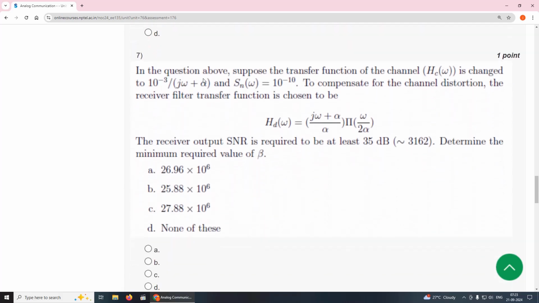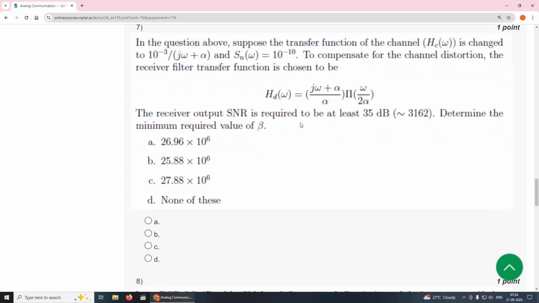Seventh one, in the question above, suppose the transfer function of the channel is changed to 10 power minus 3 over j omega plus alpha, then noise power spectral density is 10 power minus 10. To compensate for the channel distortion, the receiver filter transfer function is chosen to be H_D(omega) equal to (j omega plus alpha) by alpha pi omega by 2 alpha. The receiver output SNR is required to be at least 35 dB. Determine the minimum required value of beta.